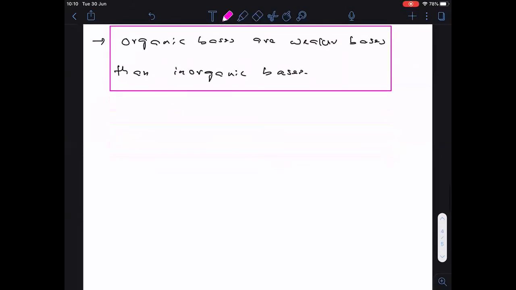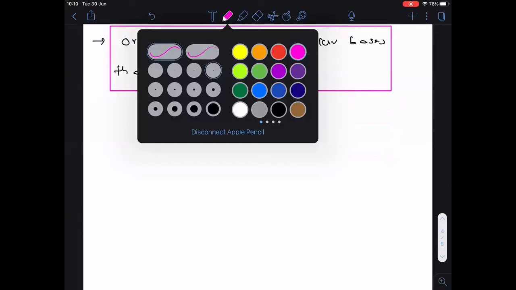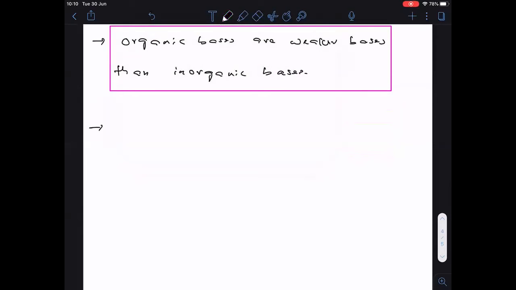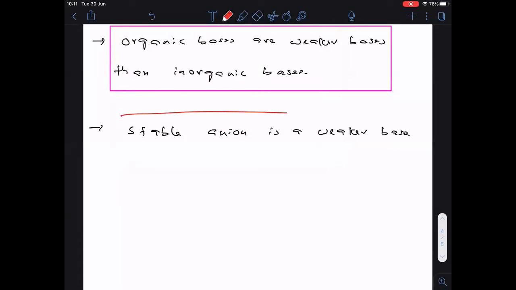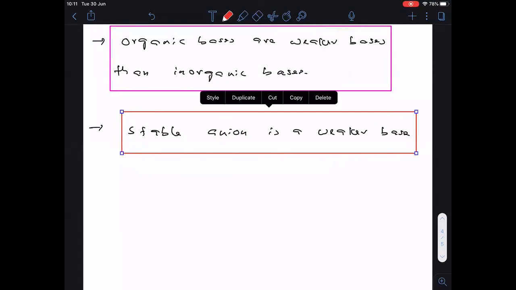Followed, and here only 1-2 important points I want to discuss regarding the basic strength. Remember everyone, basic strength completely depends on this point only. So what is that one? Stable anion. Stable anion is a weaker base. This is the most important point. Stable anion is a weaker base. Total basic strength depends on this point only.